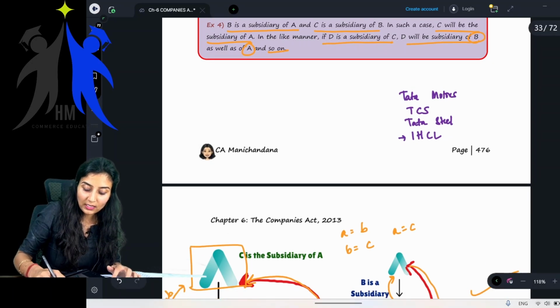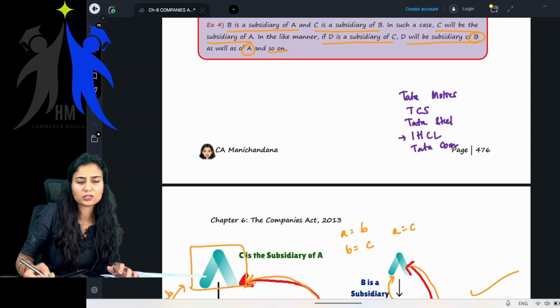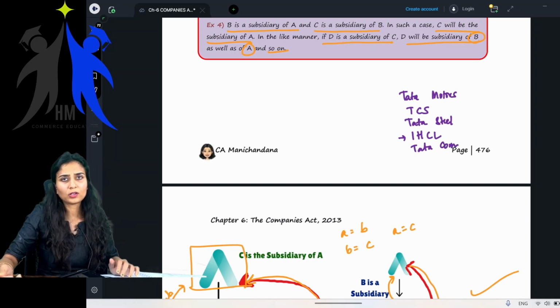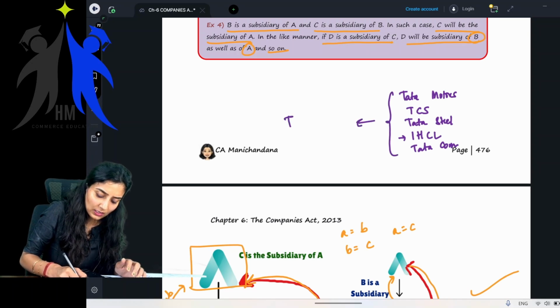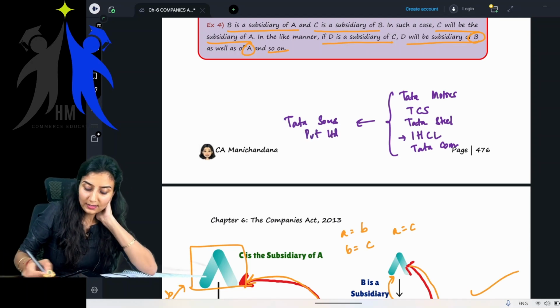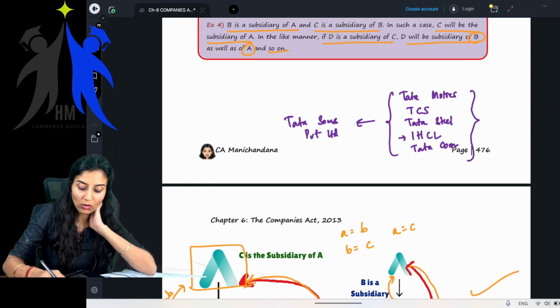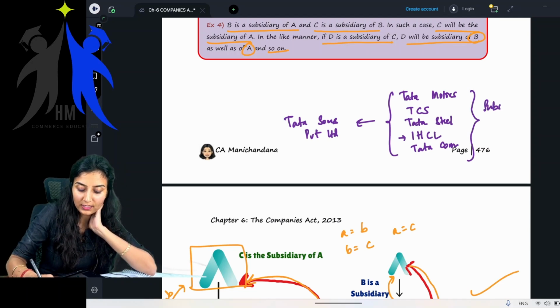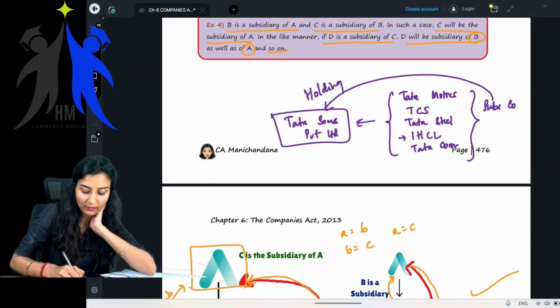Yes, all of these, Tata Communications, there are so many, Tata Motors, Tata Steel, TCS, whatnot. All of these are subsidiaries of Tata Sons Private Limited. Tata is very famous, right? Tata Motors, Tata Steel, all of these are subsidiary companies. All of these are subsidiary companies of which company? Of the holding company, that is Tata Sons Private Limited.